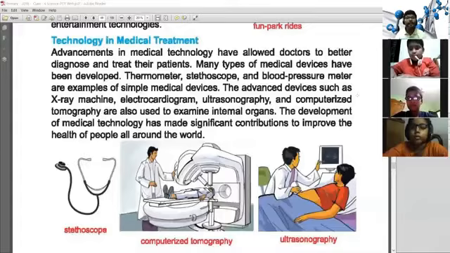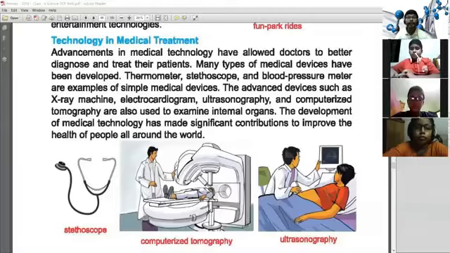Advancements in medical technology have allowed doctors to better diagnose and treat their patients.